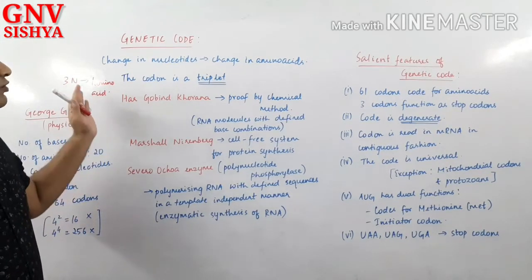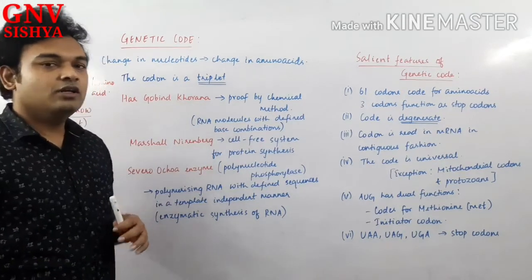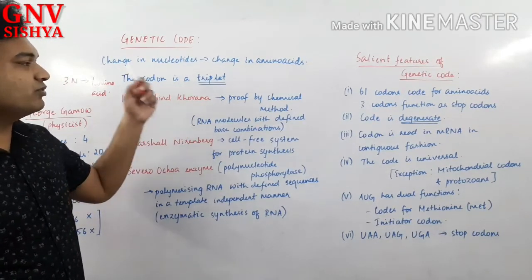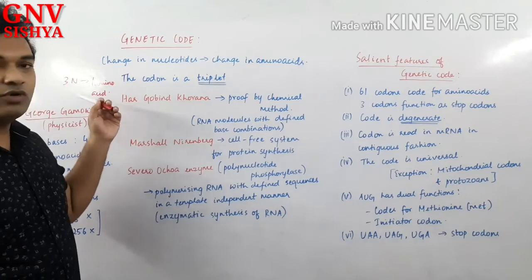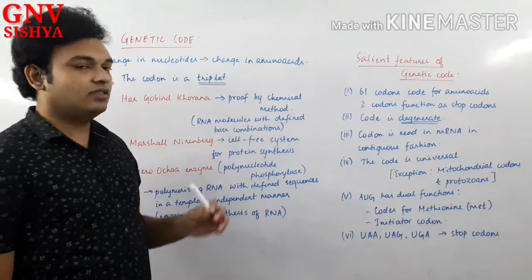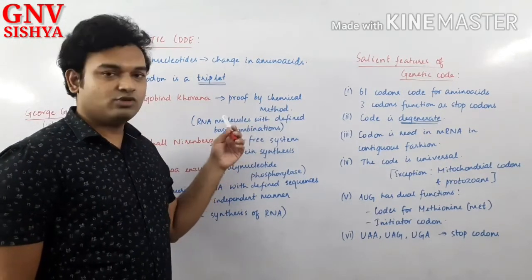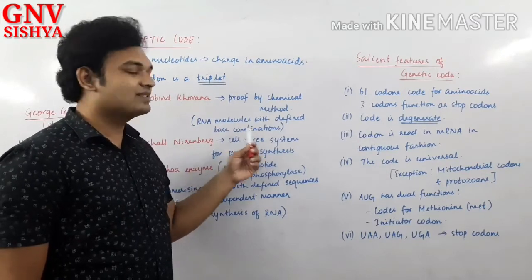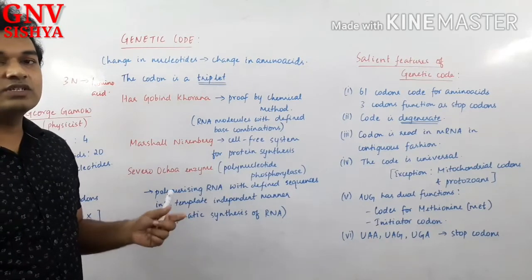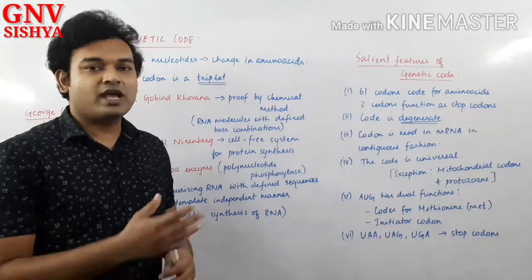So the proof for this was given by Hargobind Khurana. You should remember this name, very important for board exams as well as entrance exams. Hargobind Khurana gave the proof for the codon being a triplet, and it was a proof by chemical method. He was able to synthesize RNA molecules with defined base combinations, and he carried out translation with them to check what amino acid was produced.